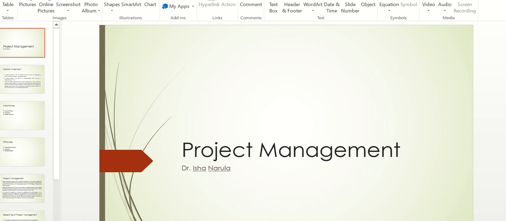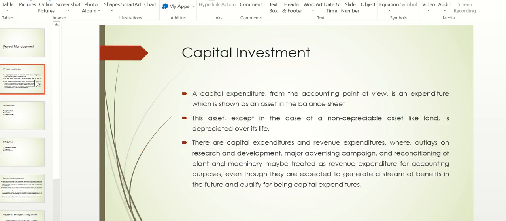So the subject which we are going to study, the topic which we are going to start today, is project management. So what is a project? A project is anything where you want to invest your money, right? So a project is something where you want to invest your money. Let's start with the term capital investment. So what is capital investment?